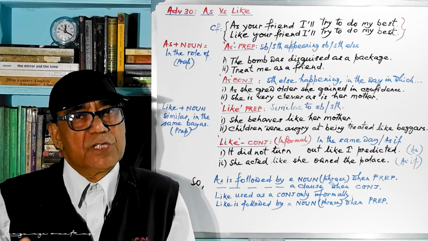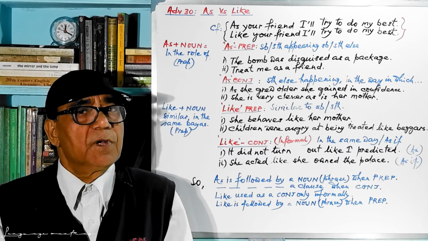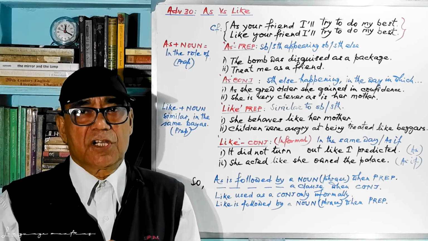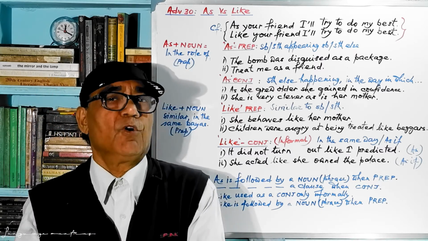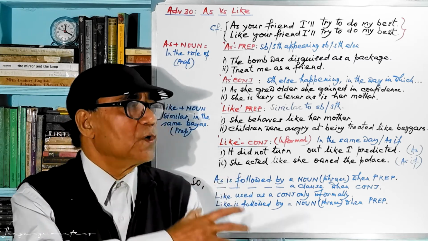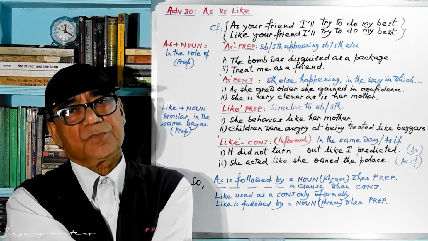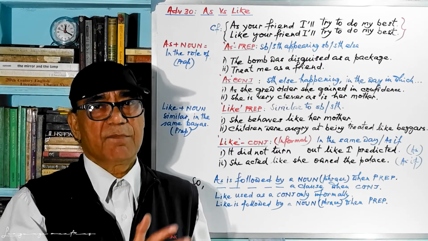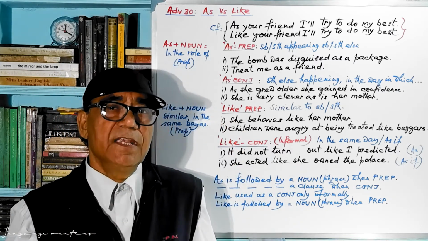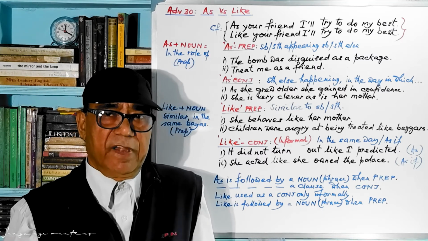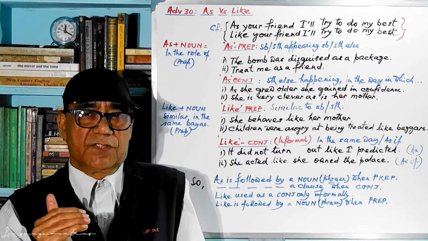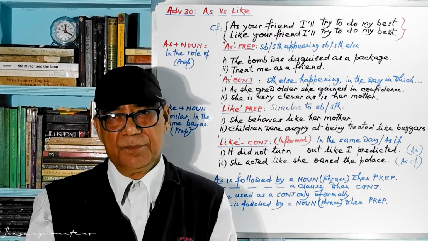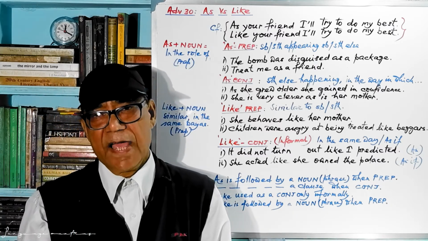Like can be used as a preposition without any problem, but like can be used conjunctionally only informally. This is what we have tried to discuss today. And the two sentences we gave you in the beginning, you have to find a difference between these two sentences. I give you another couple of sentences so that you can compare if you feel like.